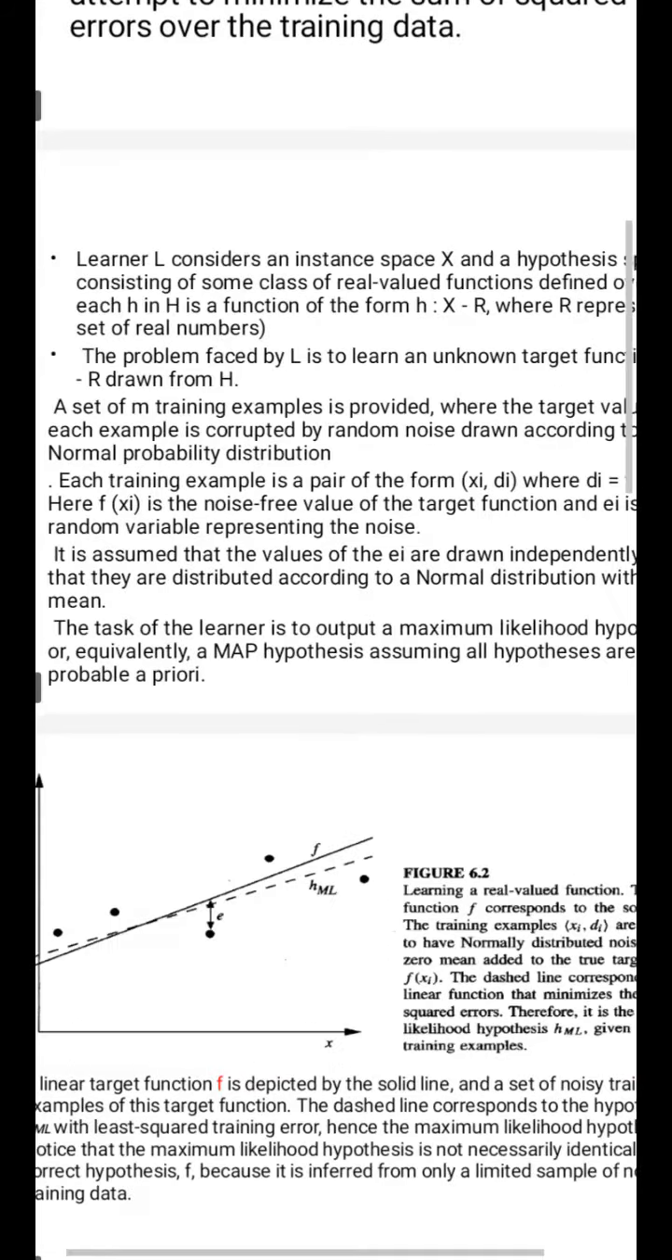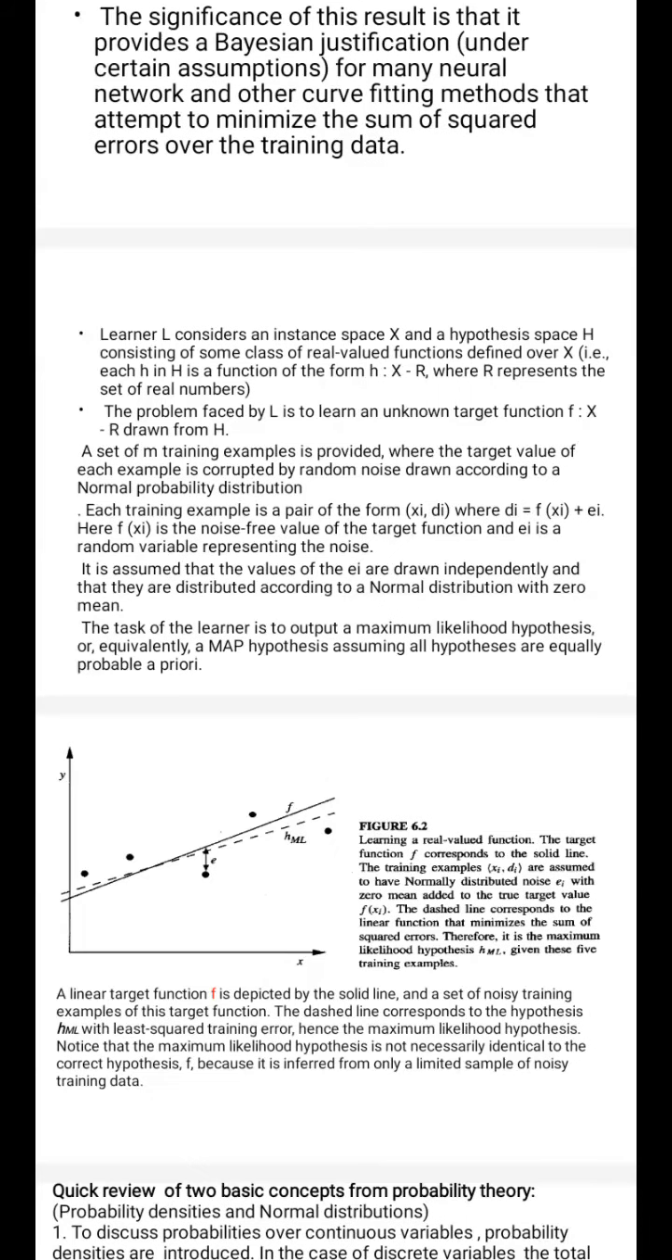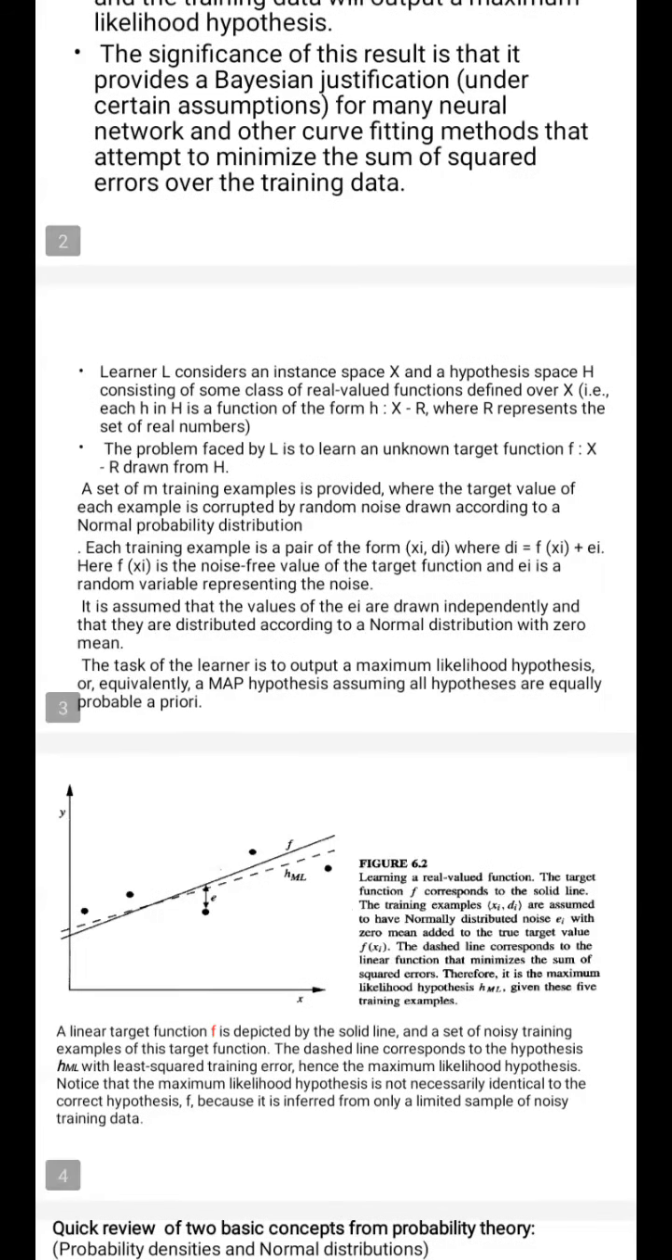It is assumed that the values of the ei are drawn independently and that they are distributed according to a normal distribution with zero mean. You might have heard of this normal distribution in your communication systems. The noise which will be mixing with your received signal is IID noise, independent identically distributed noise. The normal distribution will be represented by capital N of mu comma sigma square, where mu is the mean and sigma square is the variance.